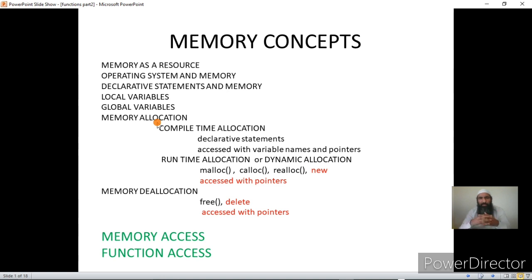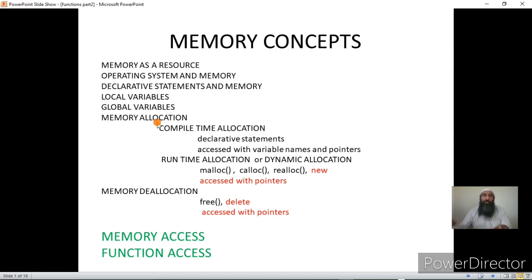And if it is not available, it will simply inform the program that it cannot give that resource, and the program has to wait till the resource is available. Basically, the programs remain in the queue for the particular device, whether it's memory or any other device. The operating system picks a program from the queue, sees its resource requirements, and tries to satisfy them from the pool of resources available in the computer system. If those resources are not available, the program has to wait till they become available.